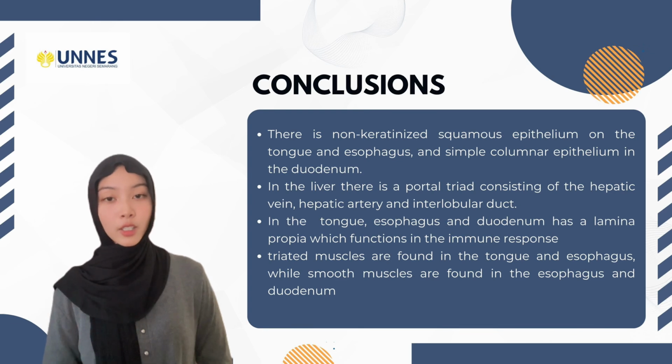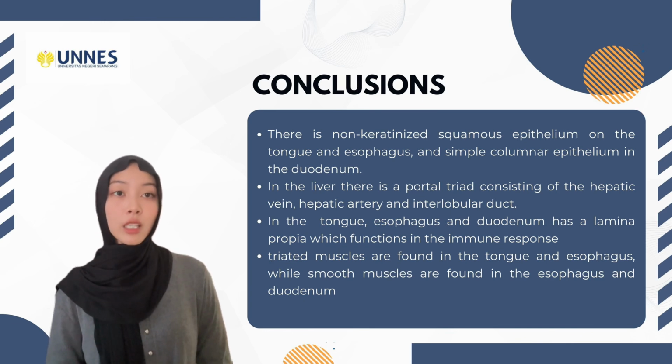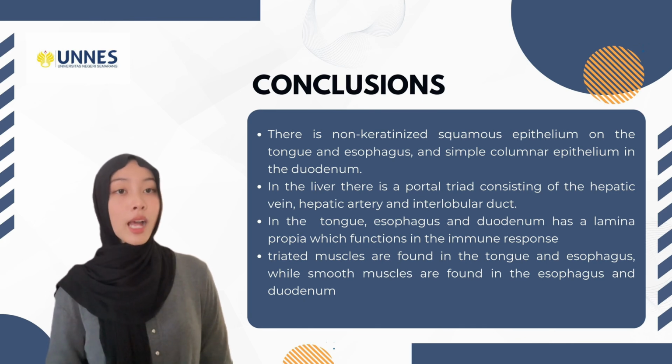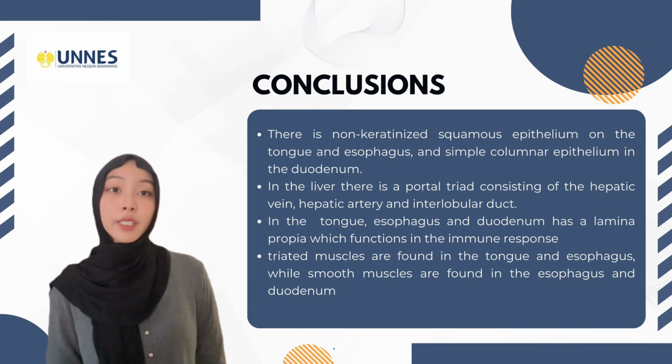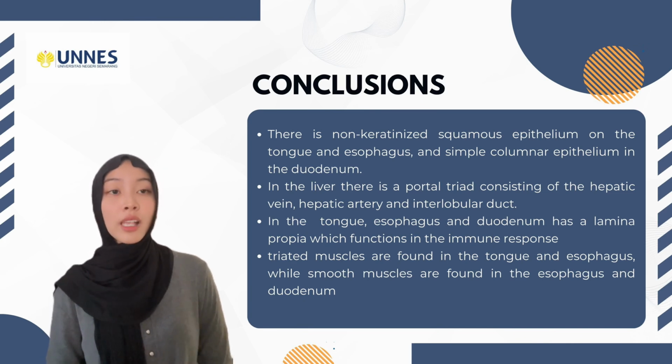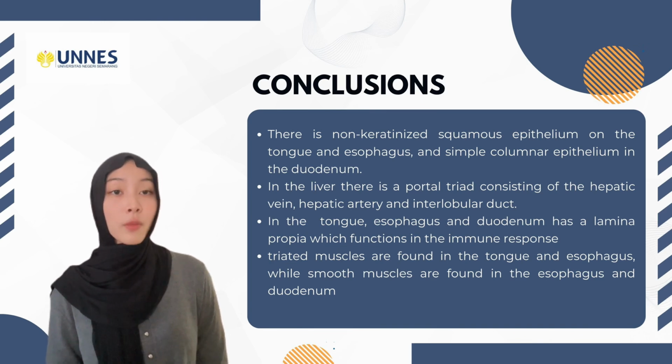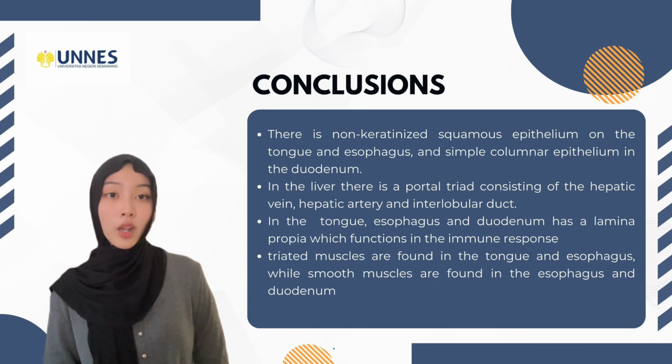And the last is the conclusion. There is non-keratinized squamous epithelium on the tongue and esophagus, and simple columnar epithelium in the duodenum. In the liver, there is a portal tract consisting of hepatic vein, hepatic artery, and interlobular ductus. The tongue, esophagus, and duodenum have a lamina propria which functions in the immune response. Striated muscles are found in the tongue and esophagus, while smooth muscles are found in the esophagus and duodenum.